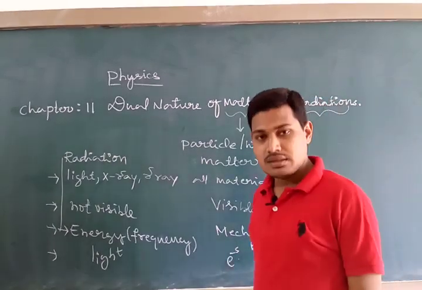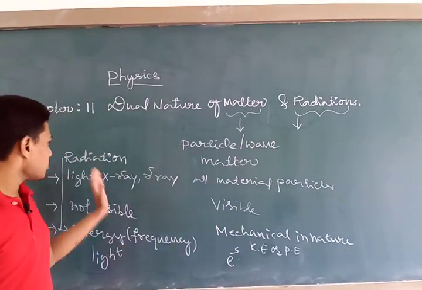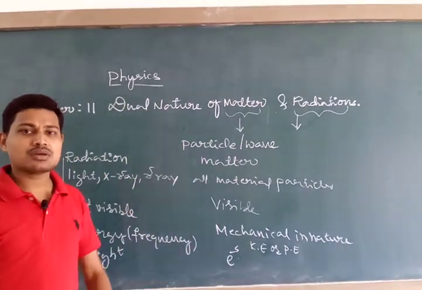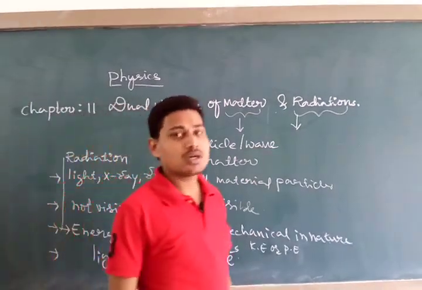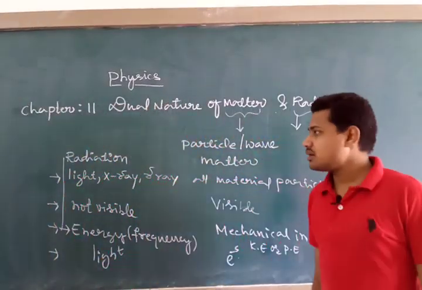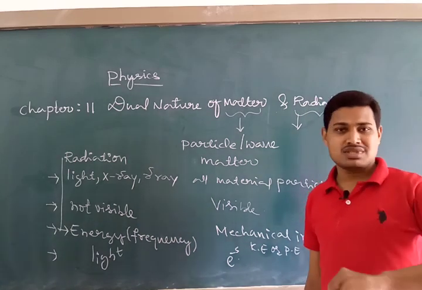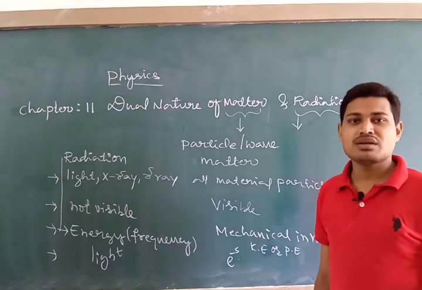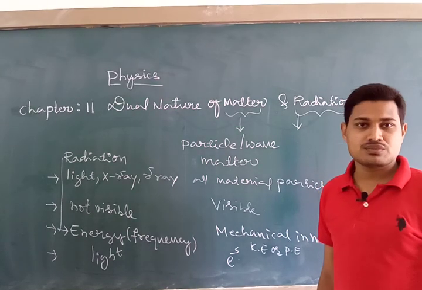So, like this, we make so many distinctions between radiation and matter. But radiation and matter also exhibit two natures, and these two natures cannot be separated by any quantities.